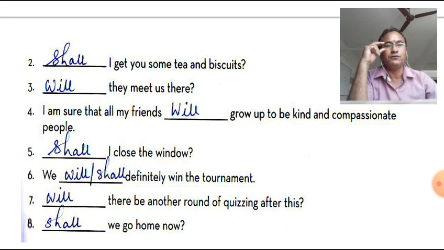Fourth one: I am sure that all my friends will grow up to be kind and compassionate people.